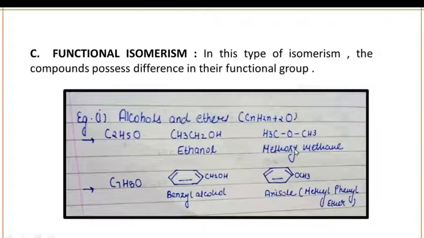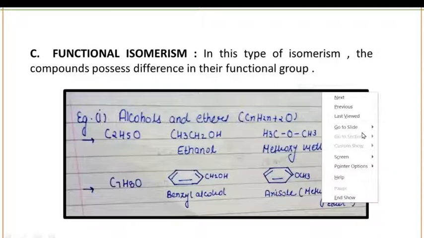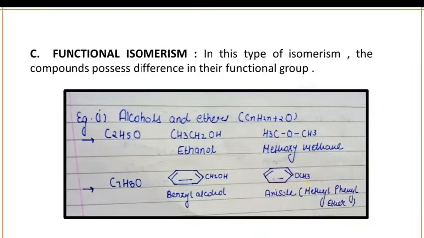Okay. Next is functional isomerism. In this type of isomerism, the compounds possess a difference in their functional group. Means when you compare two different compounds, they will have the same molecular formula, but there will be a difference in the functional group. Alcohol and ethers show functional isomerism. This is a very important example. They have the molecular formula CnH2n+2O. Okay, for example, C2H6O. This is your functional isomerism.